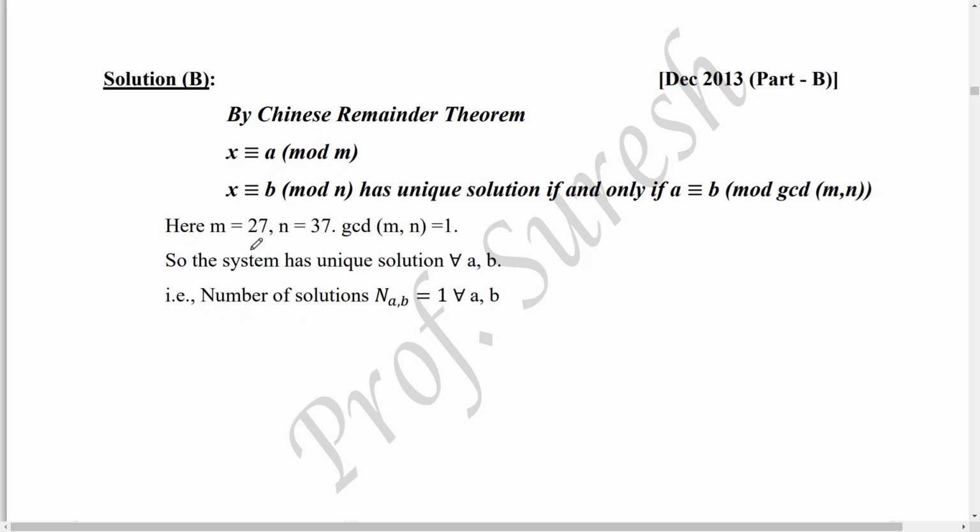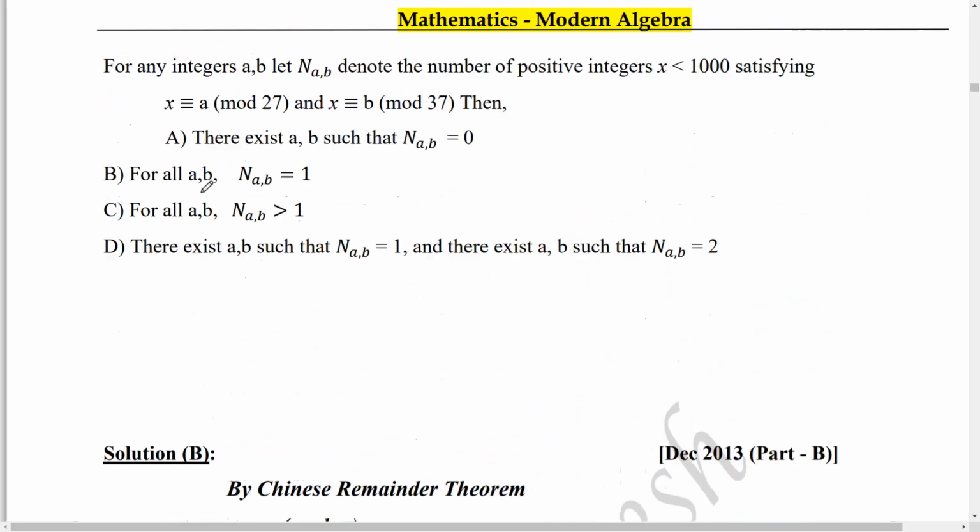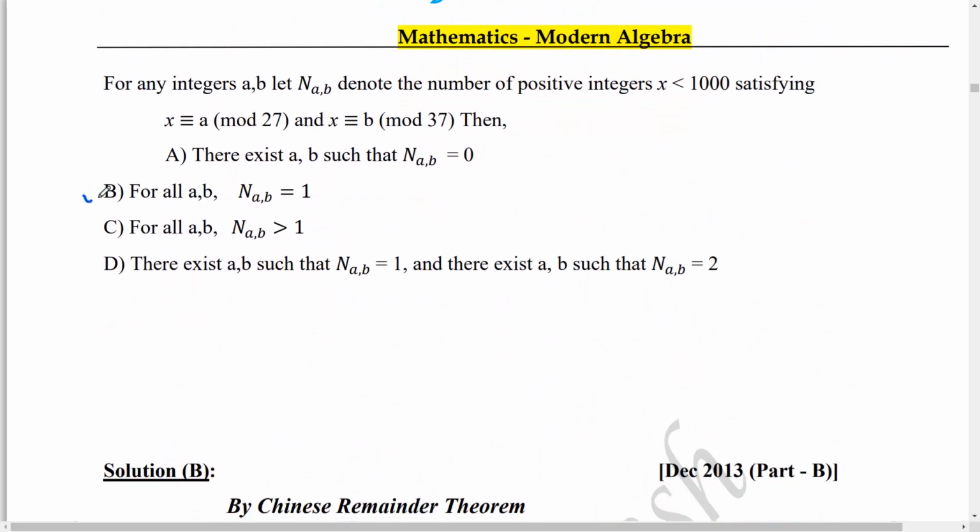Here m equals 27 and n equals 37. GCD of 27 and 37, 37 is a prime number, so GCD(27, 37) equals 1. So the system has a unique solution for all a comma b. Unique solution means n(a, b) is nothing but the number of solutions. So the number of solutions equals 1 for all a comma b. So option B is correct: for all a comma b, n(a, b) equals 1.